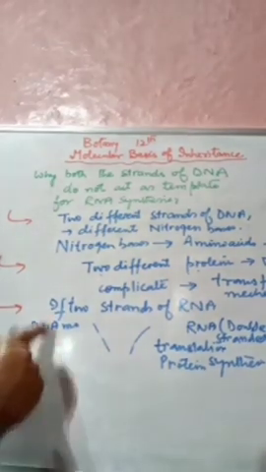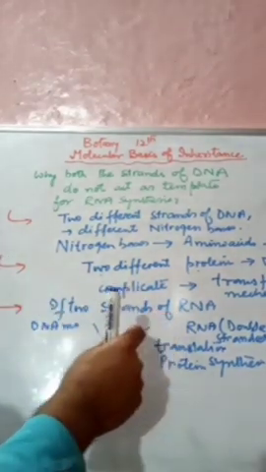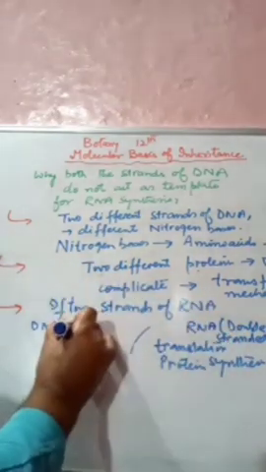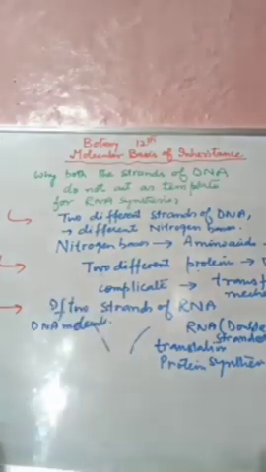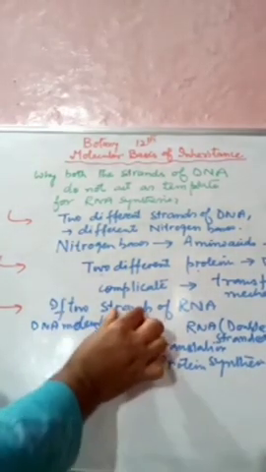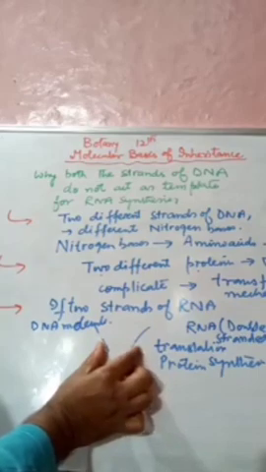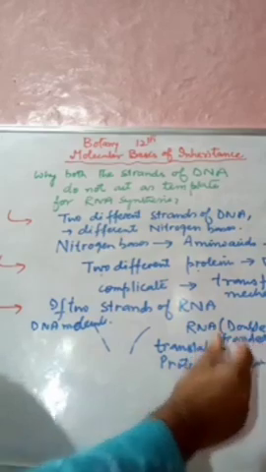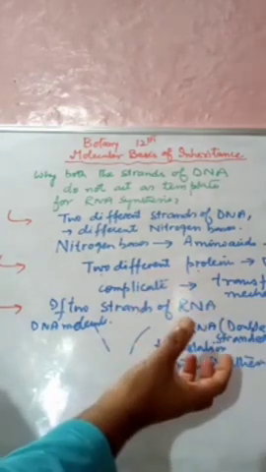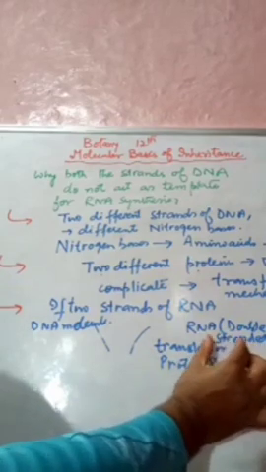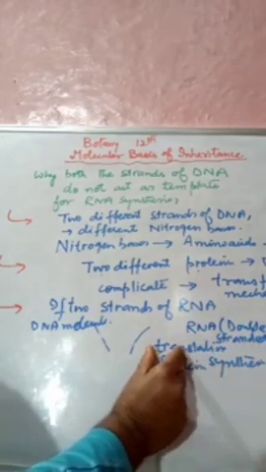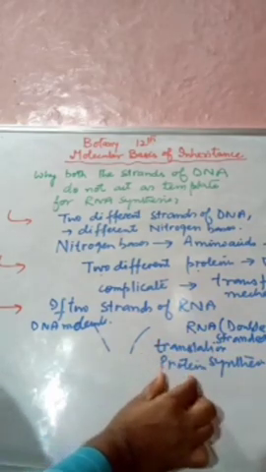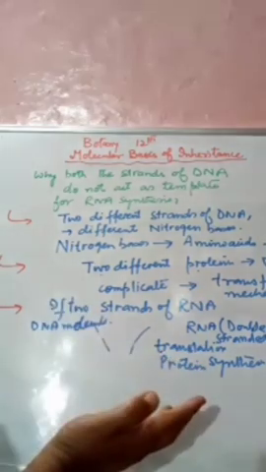One reason we gave was that if two strands of RNA are formed from one DNA molecule, both the strands are complementary to each other. Now the RNA that forms there will also be double stranded. This double stranded RNA will stop the translation step, and it will also stop the protein formation.